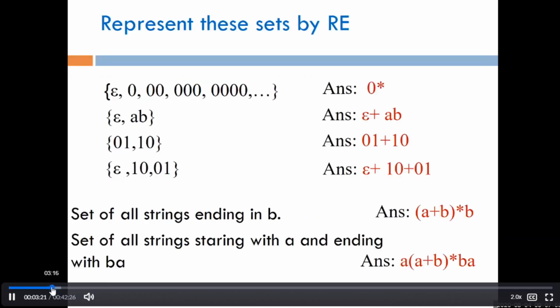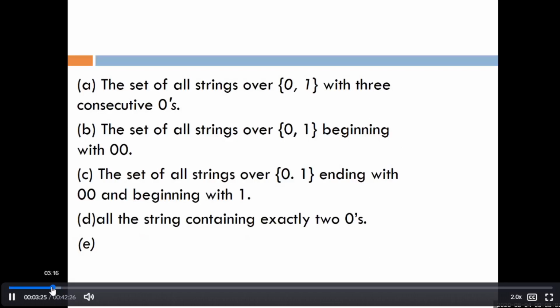So now today we will start theoretical type of statement, that is basically representing a set, and now you have to represent this type of set in the form of regular expression. For example, the set of all strings over 0, 1, meaning input can be 0 or 1 or any combination of 0 and 1, but the condition is there are 3 consecutive zeros, right? So how can we represent this type of regular expression by this statement?